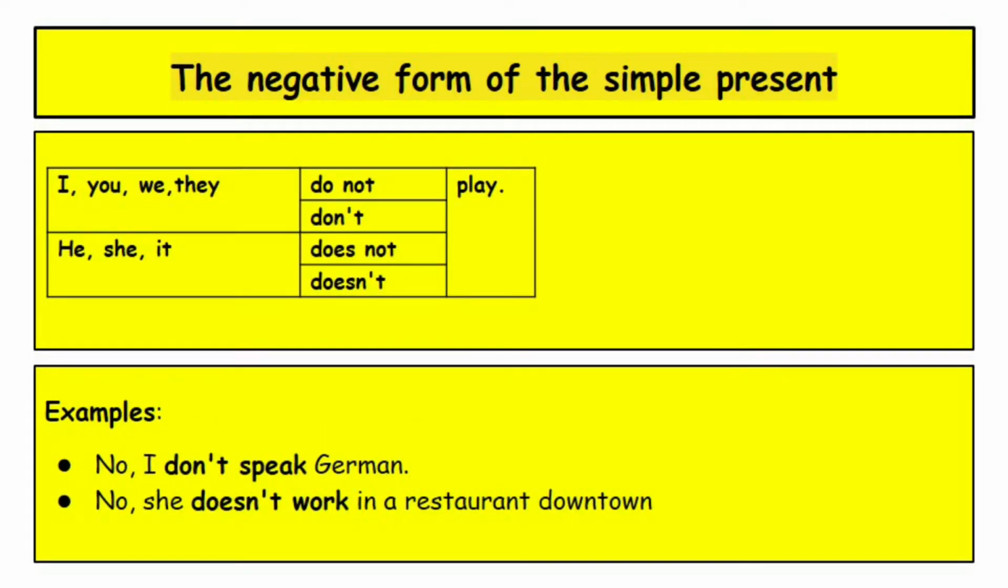The negative form of the simple present. The form are I, you, we, they, following with do not or don't, then play. Or he, she, it, following with does not or doesn't, and play. Examples: no, I don't speak German. No, she doesn't work in a restaurant downtown.